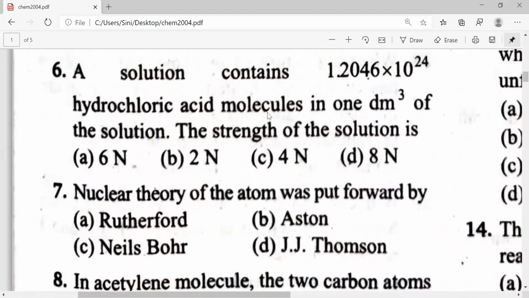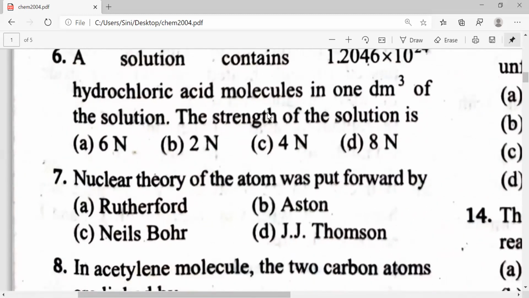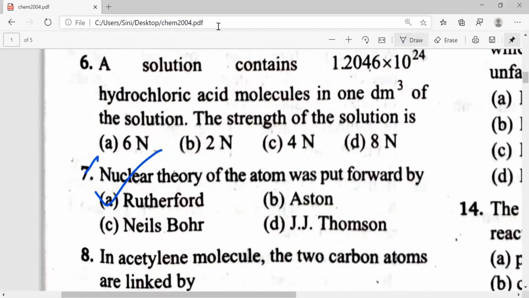Seventh one. Nuclear theory of atom was put forward by whom? Rutherford, Aston, Niels Bohr, J. J. Thomson. Question number 7. Rutherford. That's it. There is no doubt in that.